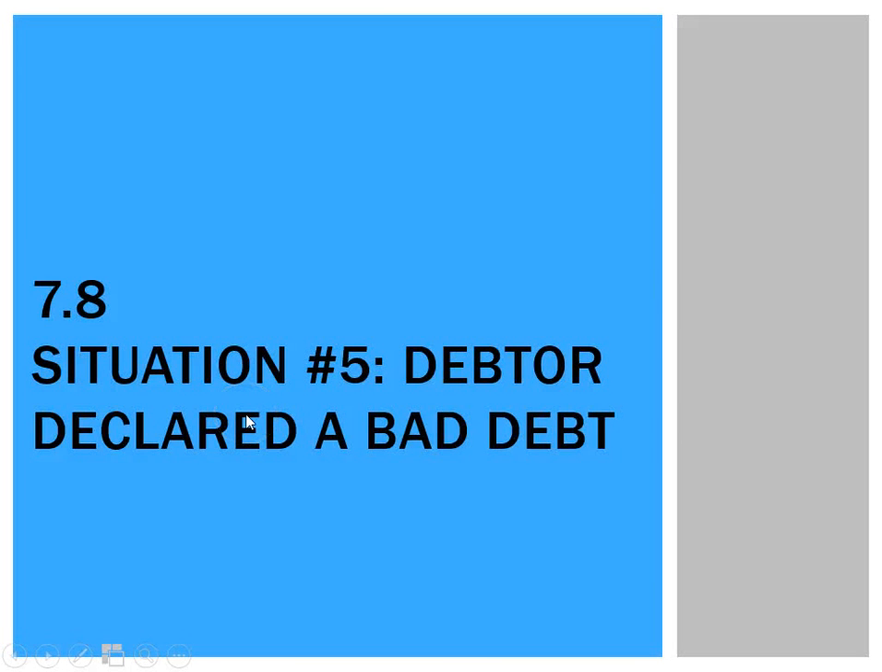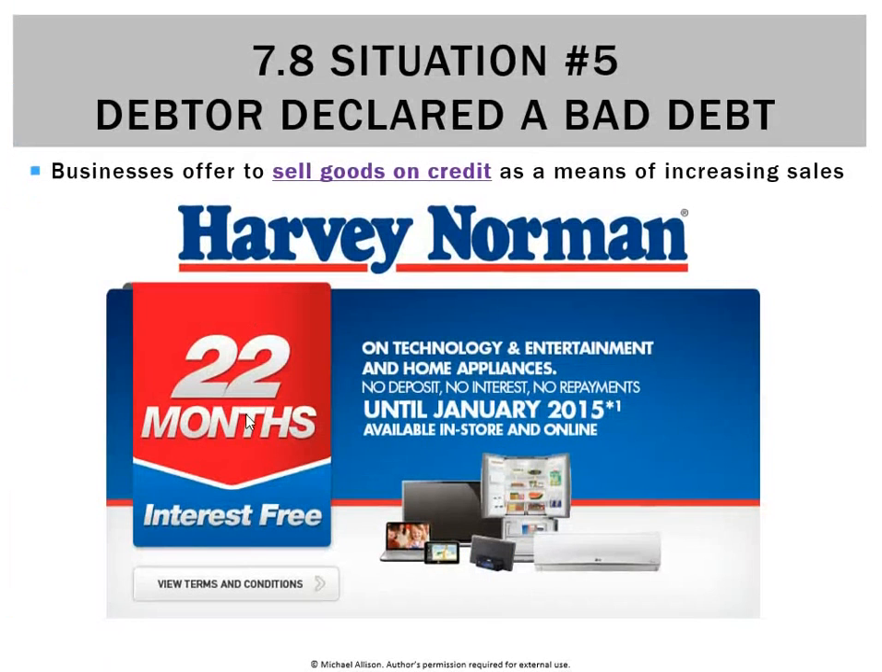Another situation where we'll need the general journal is to record a bad debt. A lot of businesses offer to sell goods on credit, and we've dealt with that before as a transaction. Harvey Norman's a very famous example. In this case, customers would get 22 months interest free with no deposit, no interest or no repayment. So that's a credit sale.